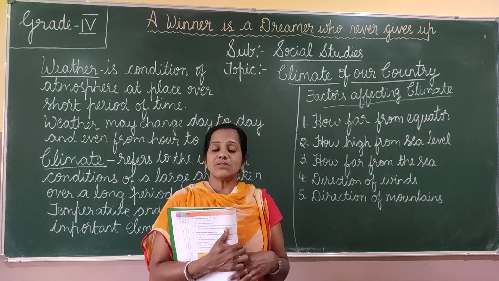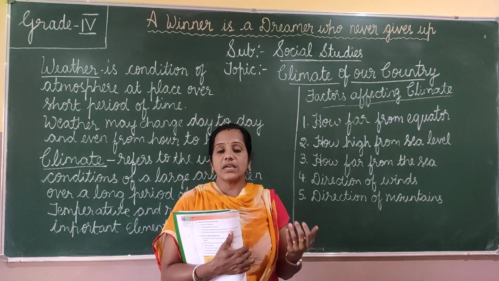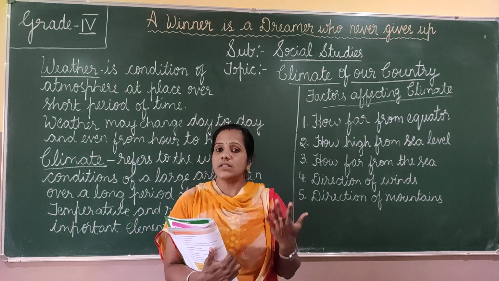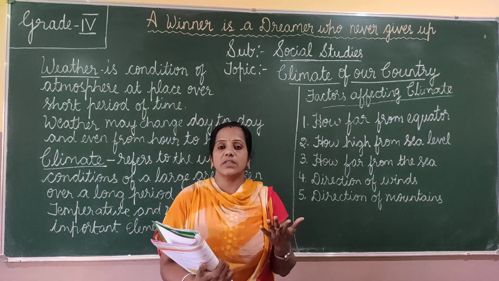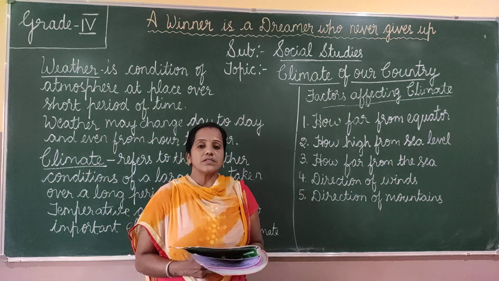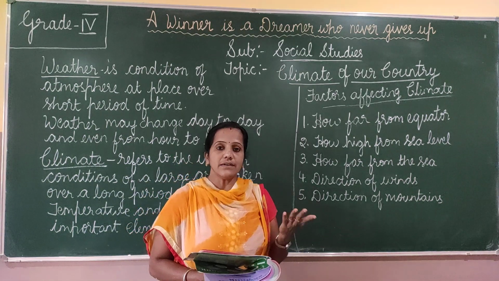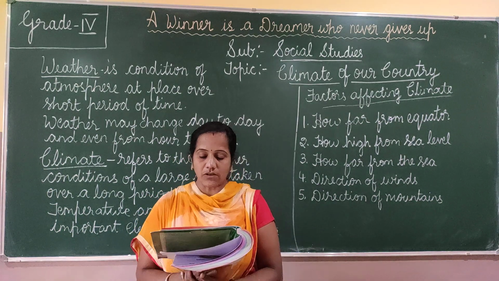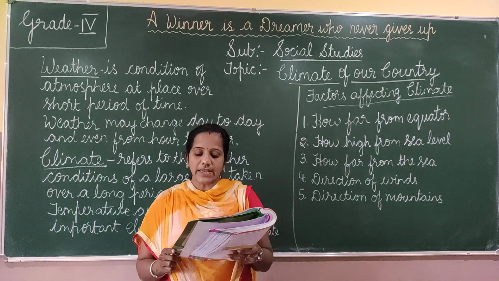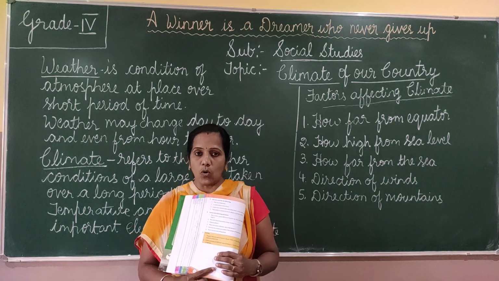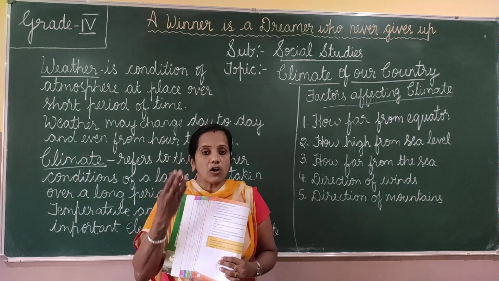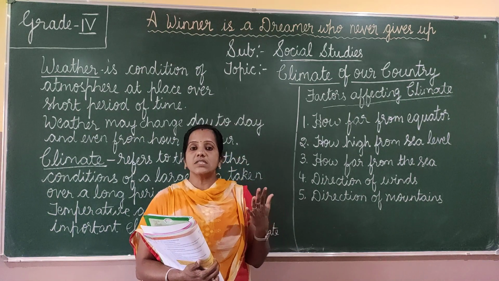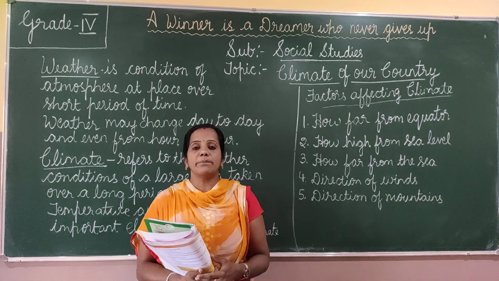The places which are very far away from the equator, like the frigid zone, are too cold. We call it the Tundra region. So at the equator the sun rays are direct, and the places away from the equator get the slanting rays of the sun. That is why areas near the poles are very cold. The poles, the North Pole and the South Pole, we call the frigid zone. Those places are very cold because they are very far away from the equator.